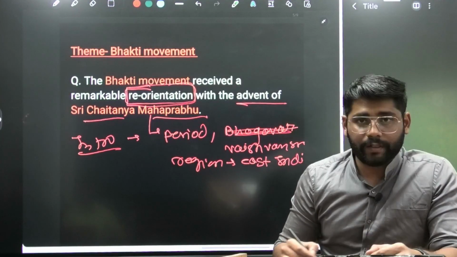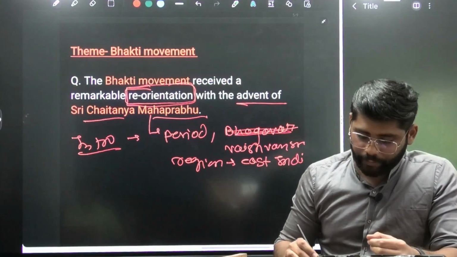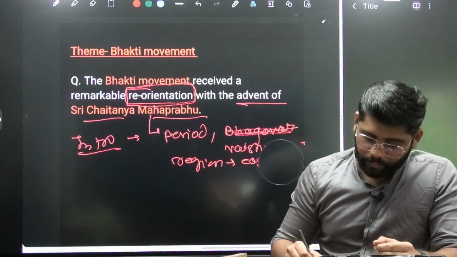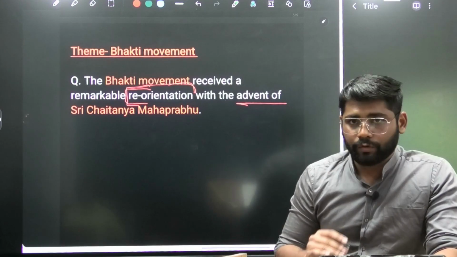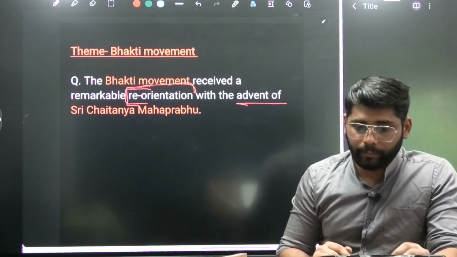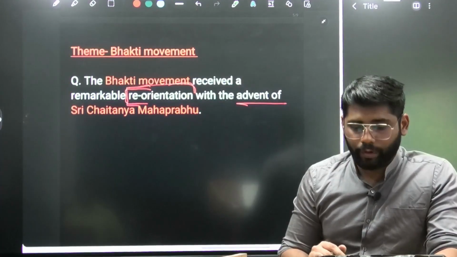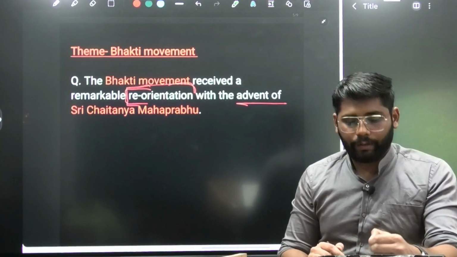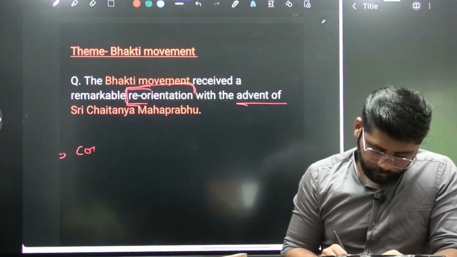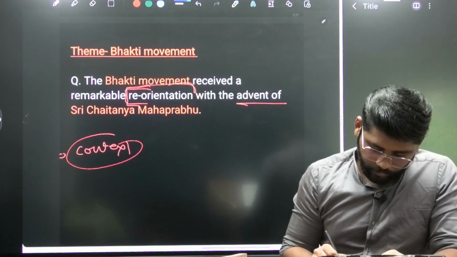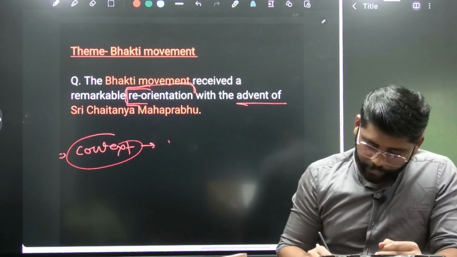So this aspect we can mention in the introduction here. Then our actual body part starts. In the body part, the first important thing is decoding the context. When we decode the context: what was the orientation of the previous Bhakti saints?